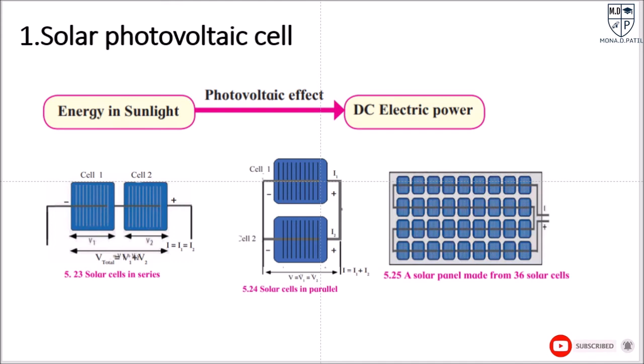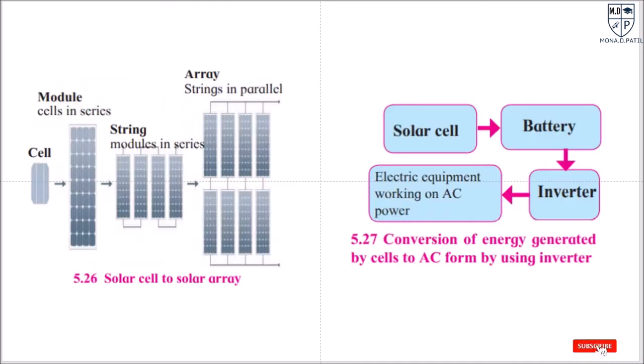Okay. Then here, this single one is called a cell, and suppose cells are arranged in series, then it is known as a module. Suppose these modules are arranged in series, these are called strings. Then suppose these modules in series are arranged in a parallel way, this is called an array. So this is the big form to obtain a large amount of energy from the sun.